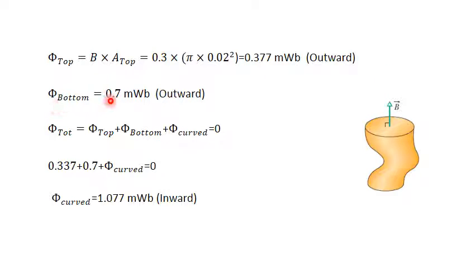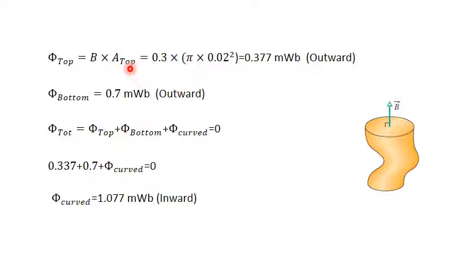The bottom one is 0.7 milliweber outward, directly given in terms of flux. The total flux equals the flux of the top plus the flux of the bottom plus the flux of the curved one. It should equal 0, because the integration of the magnetic field over a closed surface is zero, by Gauss law for magnetic fields, because there is no magnetic charge.